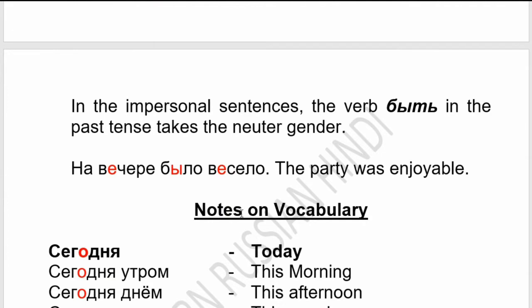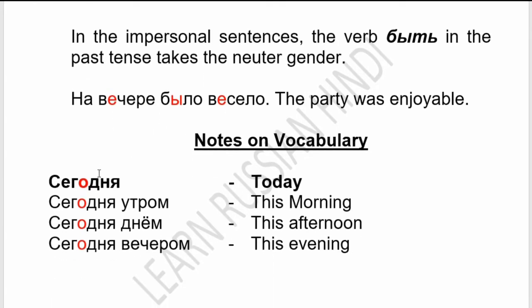In impersonal sentences, the verb byt in the past tense takes the neuter gender. So if the sentence is impersonal, we will use the neuter form of the verb byt, that is bylo. Na večere bylo veselo. The party was enjoyable. So here večer is used in the sense of party. We will see later.